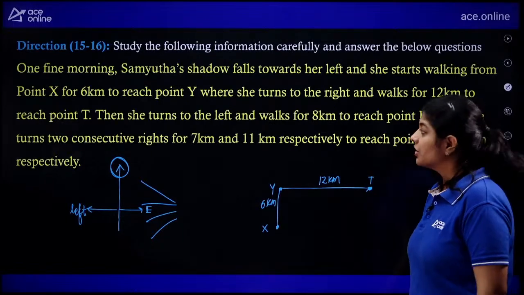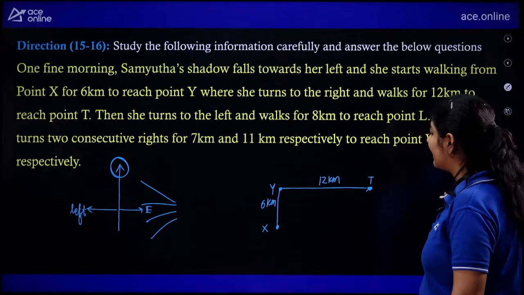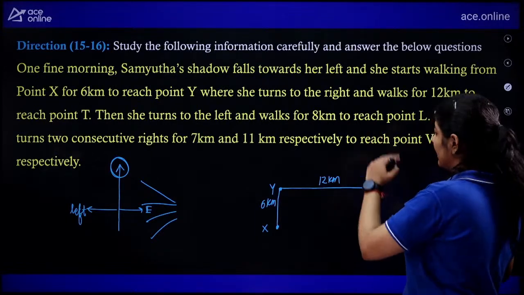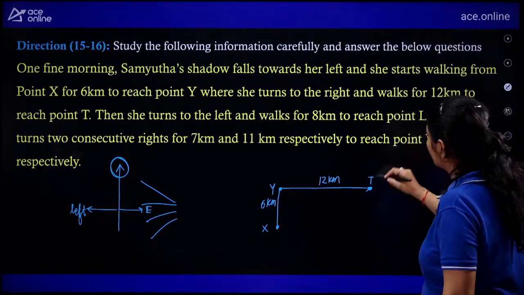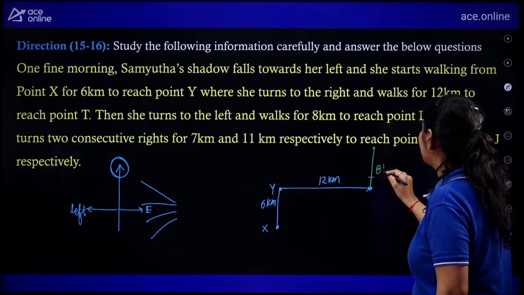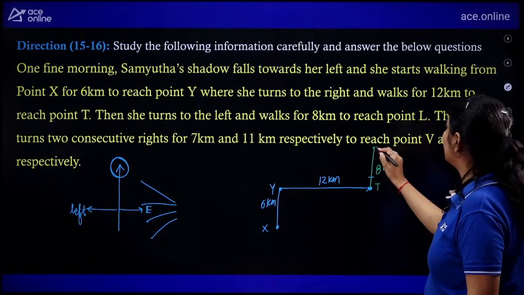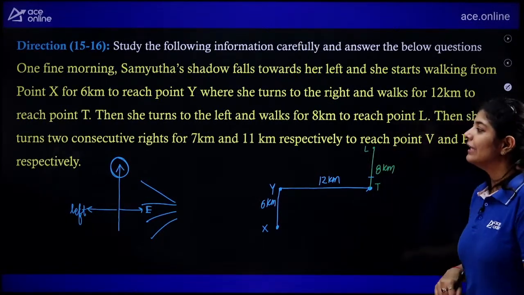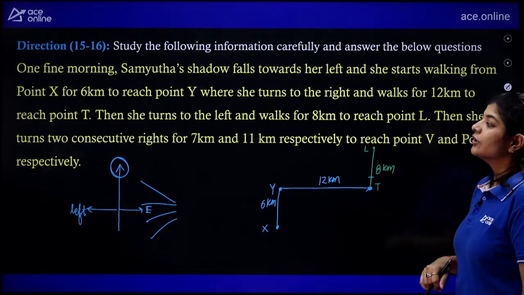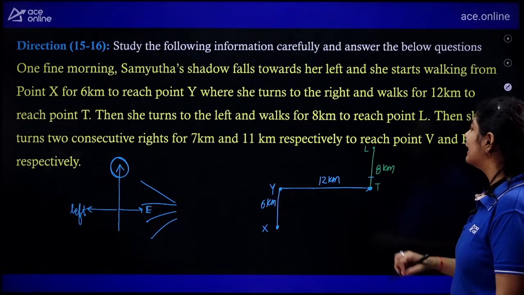Then she turns to the left and walks for 8 kilometers. Left, that means anti-clockwise. That means again towards the north. She covers a distance of 8 kilometers and reaches the point L. Then she turns two consecutive rights for 7 kilometers and 11 kilometers.